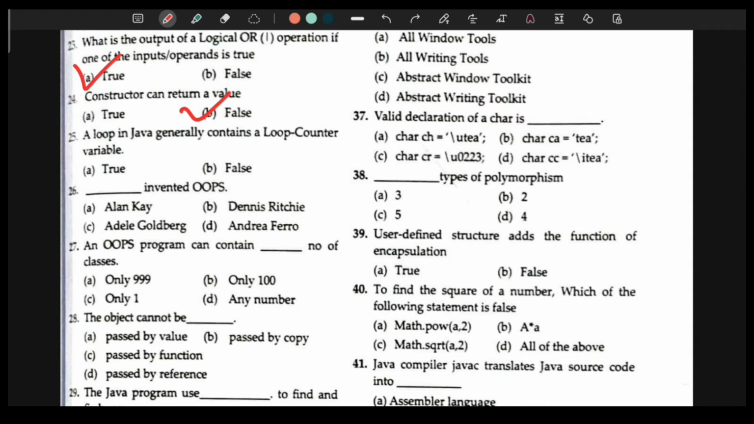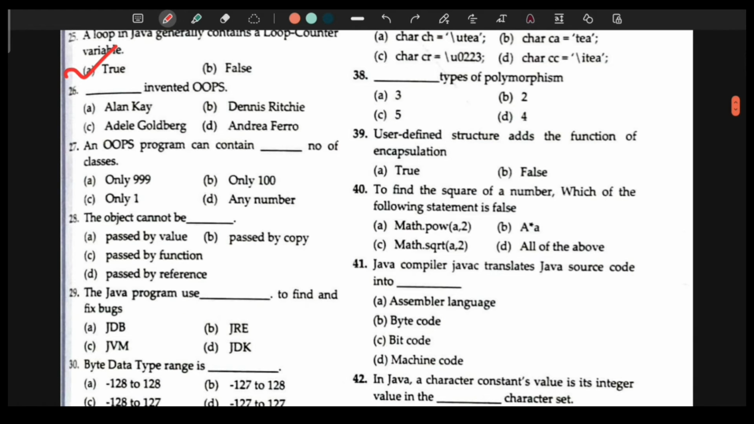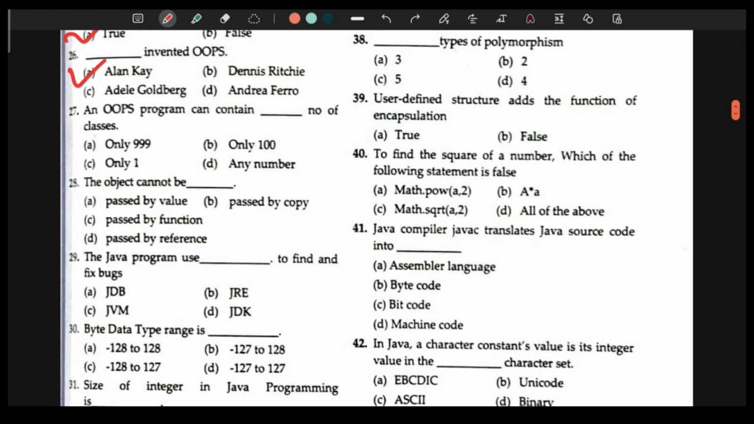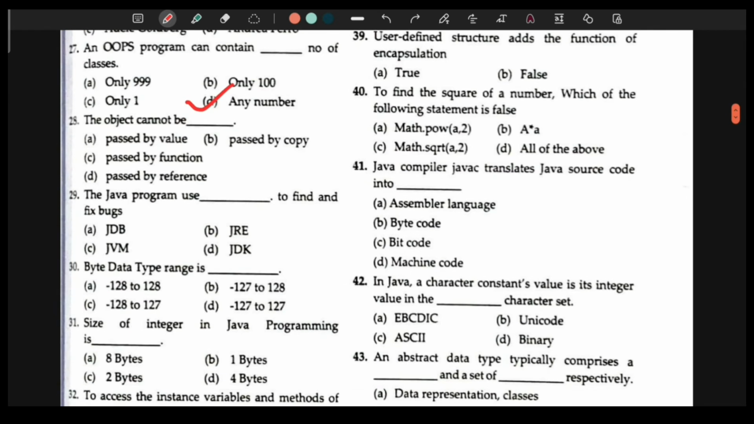25th question. A loop in Java generally contains a loop counter variable. This question can be tricky. So the answer is true. Now 26th question. Dash invented OOPs. It is Alan Kay. 27th question. An OOP's program can contain dash number of classes. It can contain any number of classes. It can contain infinite number of classes.